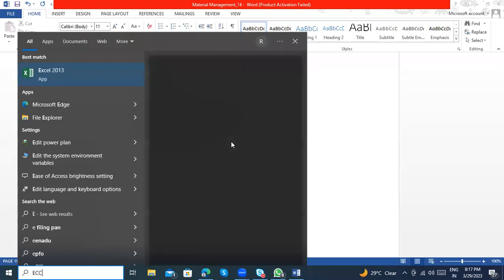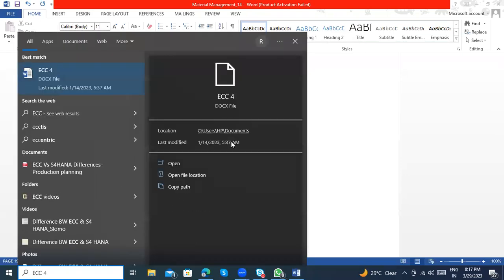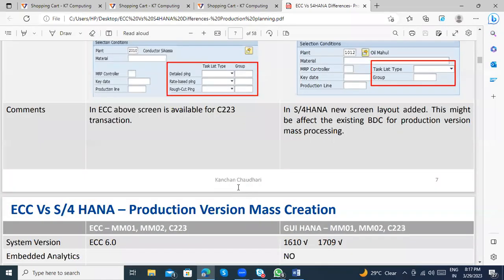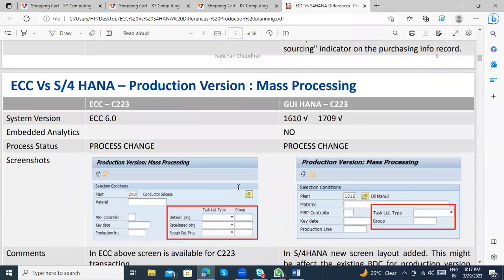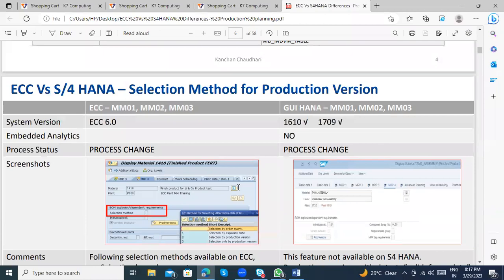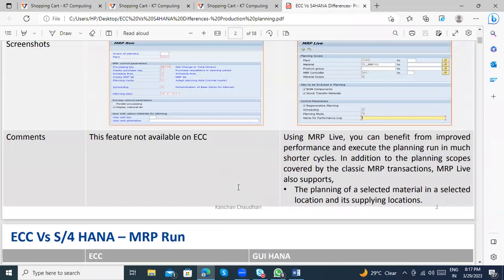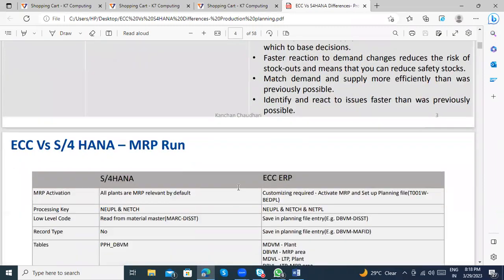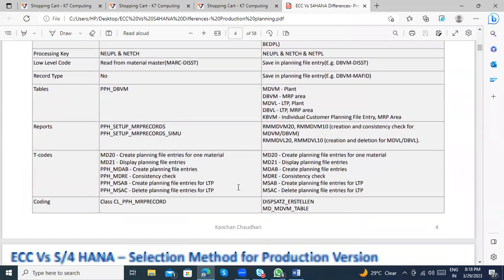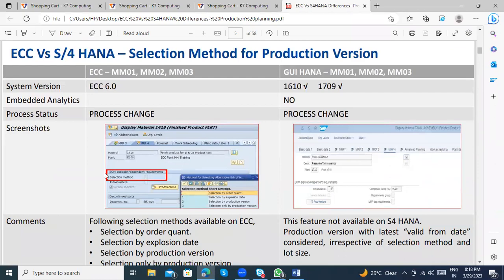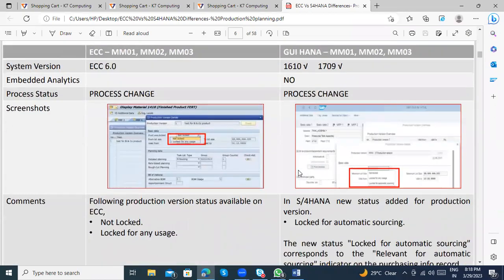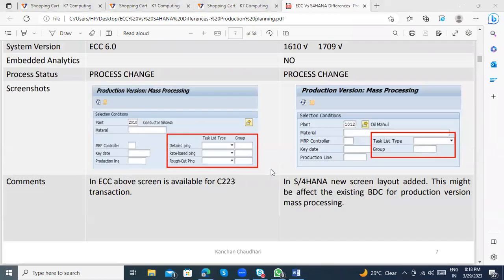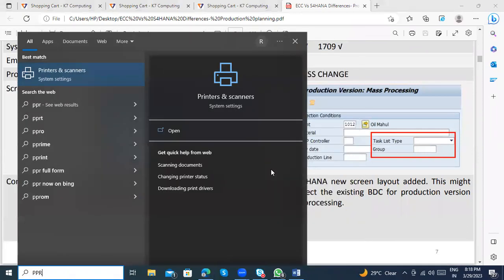If you want to see the difference here, this is production related, and you can see it process-wise. Majorly it is MRP relevant and production related, but I have one more which I will show you.